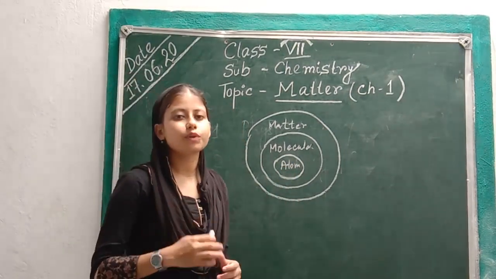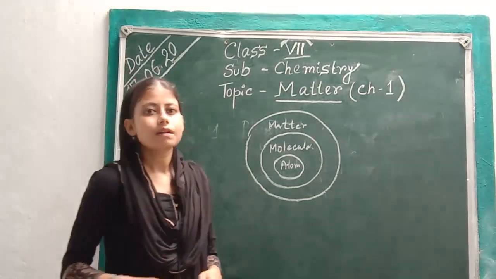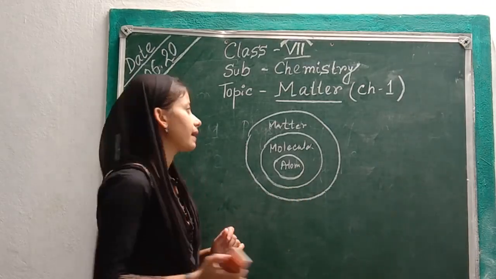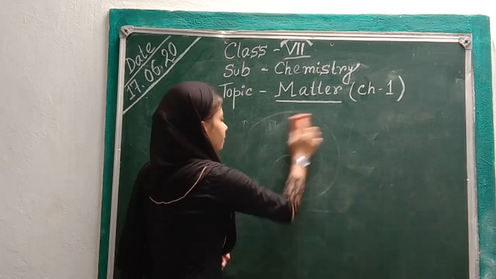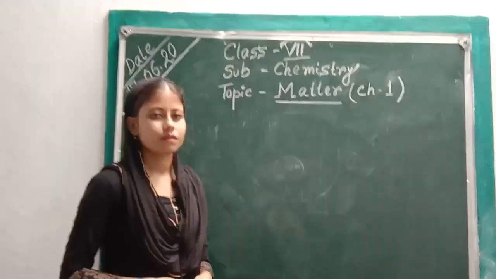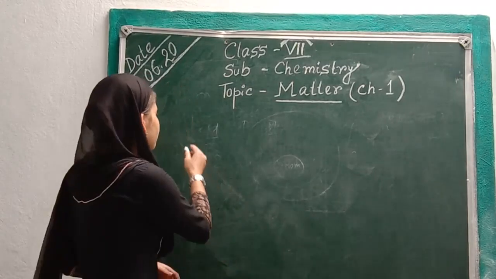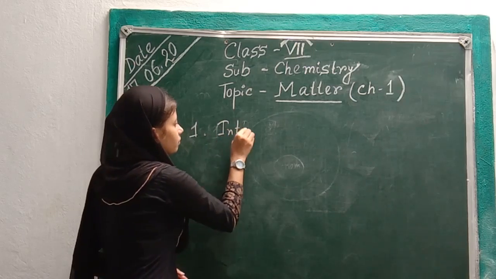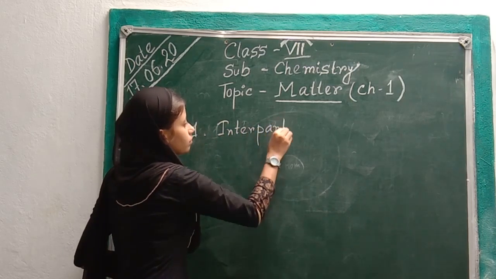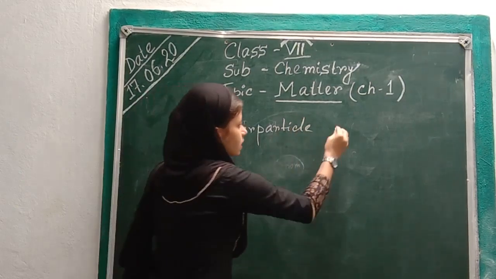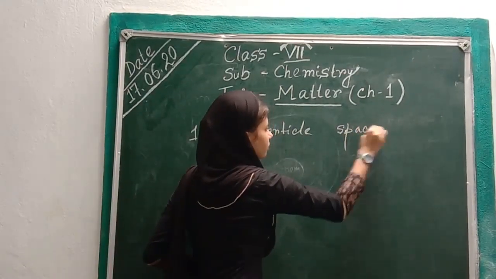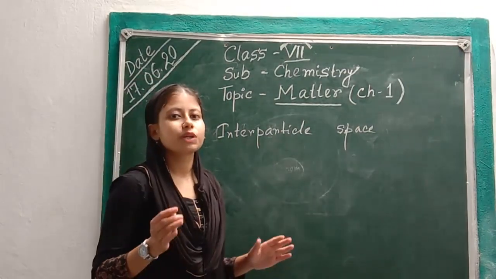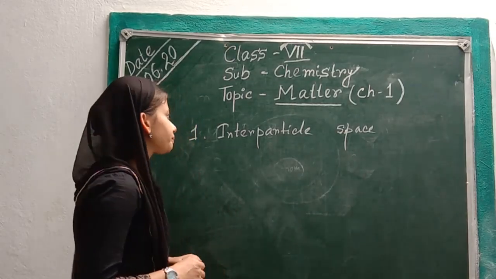Now there are three main properties on the basis of which we can say that the physical state of matter is solid, liquid, or gas. What are the three main properties? The first property is interparticle space. Interparticle space is the space between the molecules of a matter.